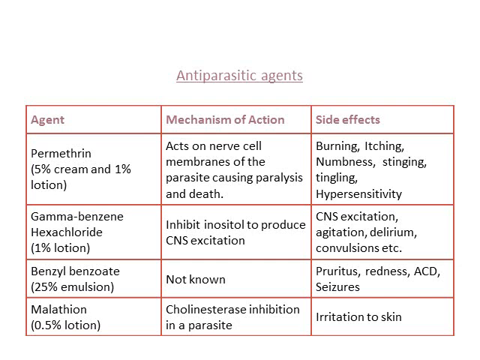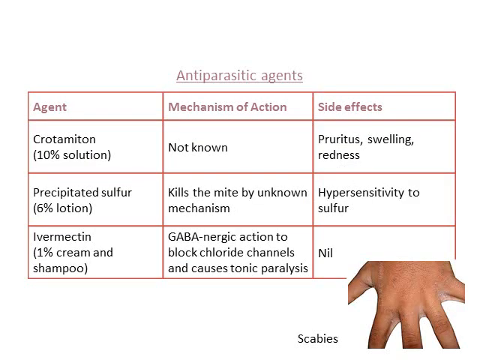Then we have gamma benzene hexachloride 1% lotion, GBHC lotion. Then we have benzyl benzoate, which is available as 25% emulsion. Then we have malathion, which is 0.5% lotion. So there are various agents which we use in topical form. The other ones are crotamiton, 10% lotion, precipitated sulfur, 6% lotion, and ivermectin. Ivermectin is also available as topical, such as 1% cream and shampoos.